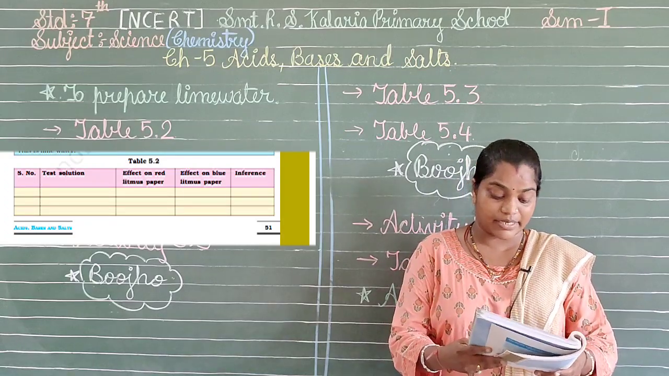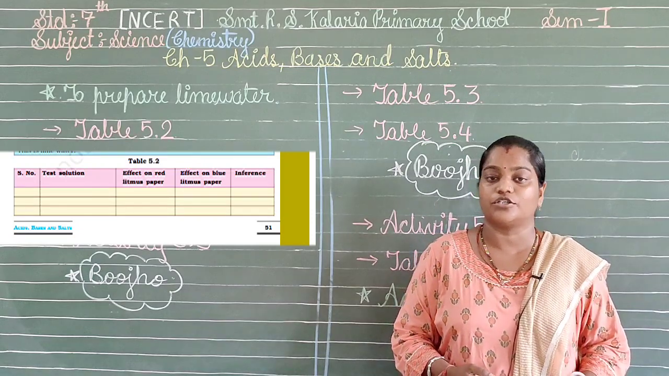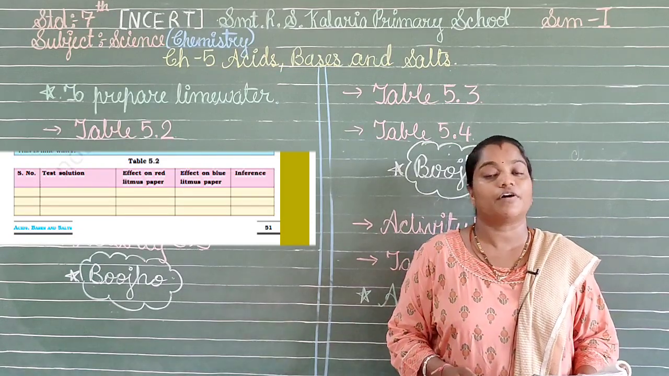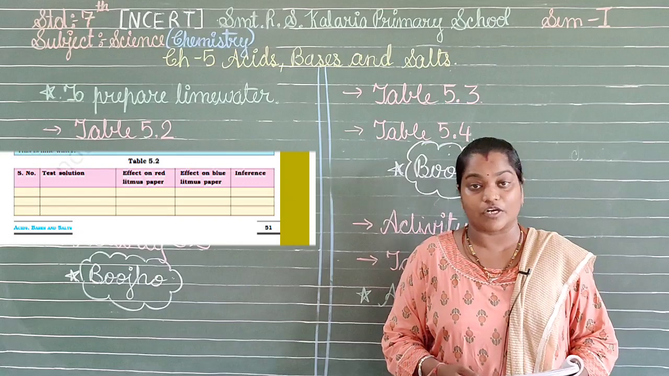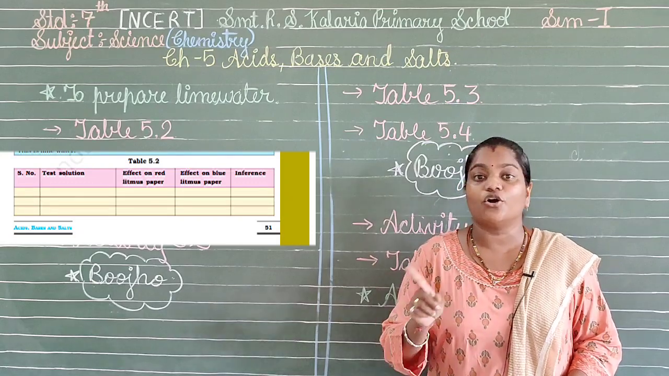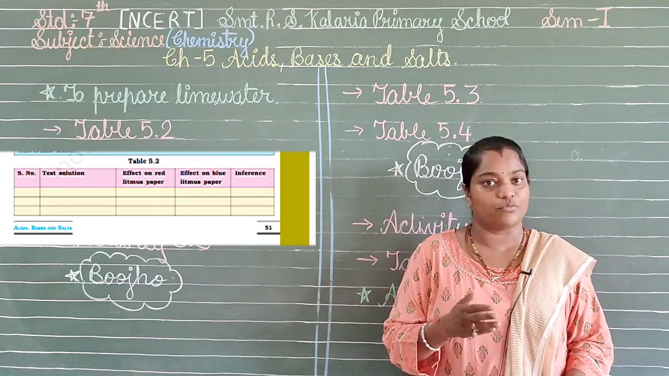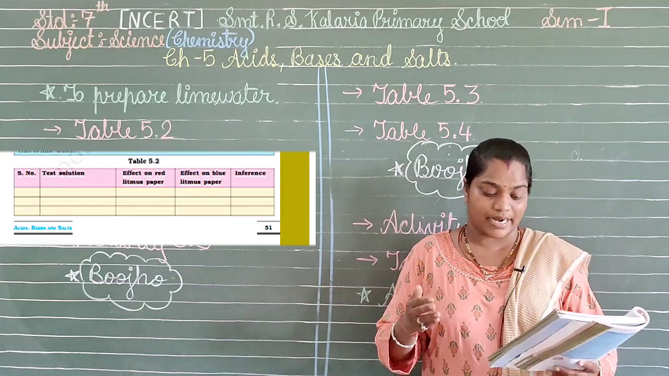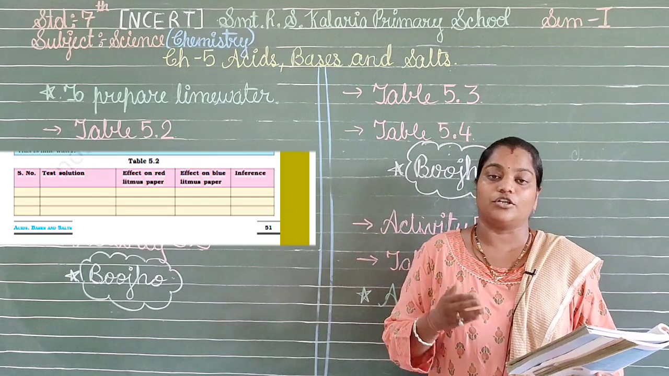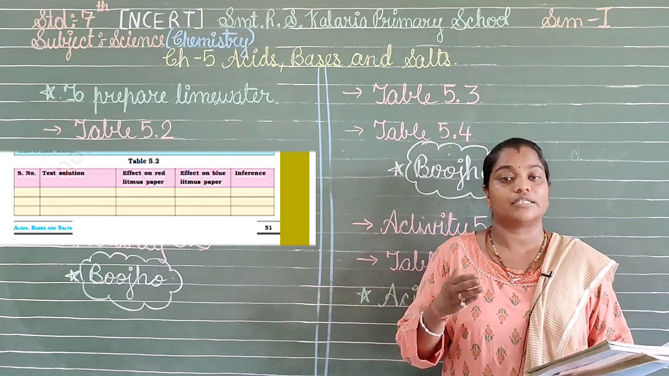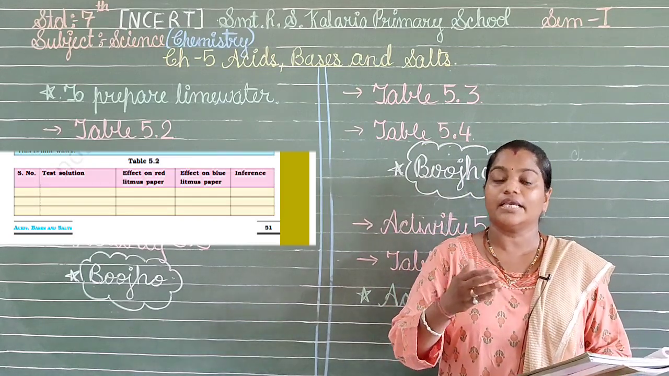Next, last one, we can take the sugar solution or salt solution that we have already seen in our video. So what does it indicate? There will be no change neither on the red litmus nor on the blue litmus. So what does it infer? It infers that we have a neutral solution for the salt solution or the sugar solution, which we have already done.